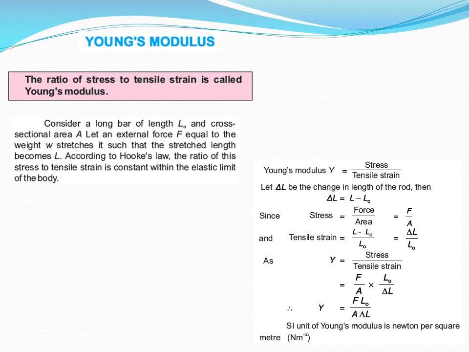So simplify it, you get F by A multiplied by L naught by delta L. Or finally you can say that Y equals F L naught divided by A delta L. SI unit of Young's modulus is Newton per square meter.